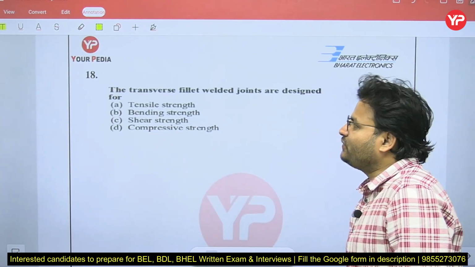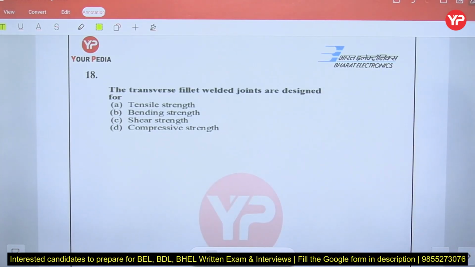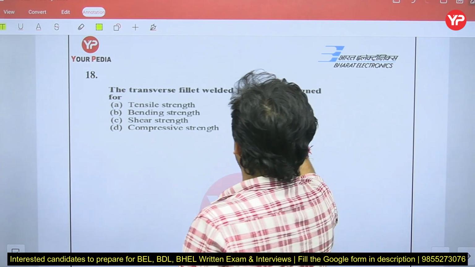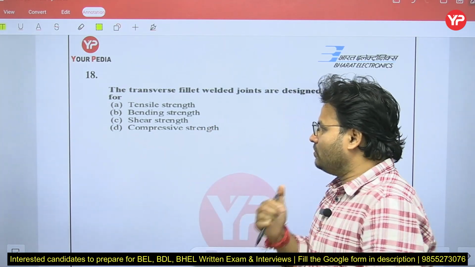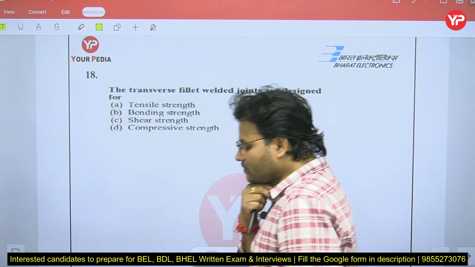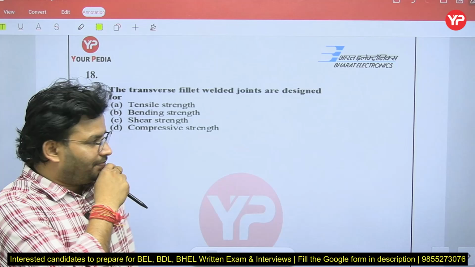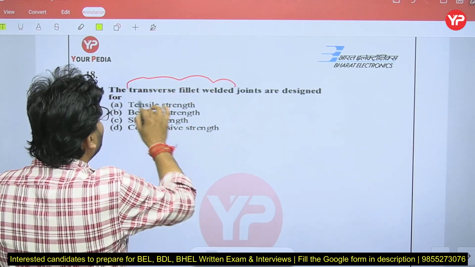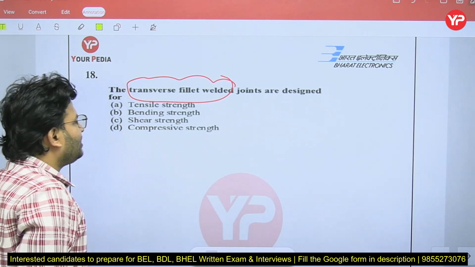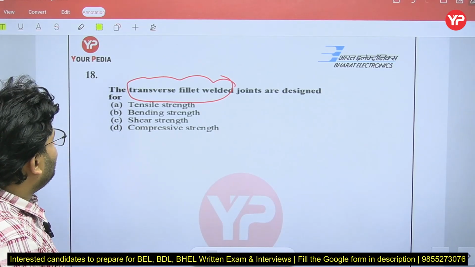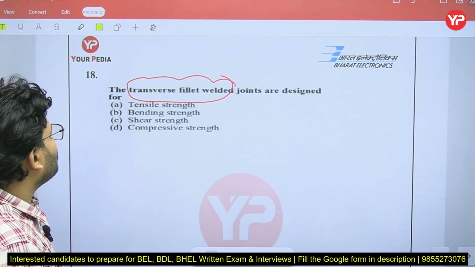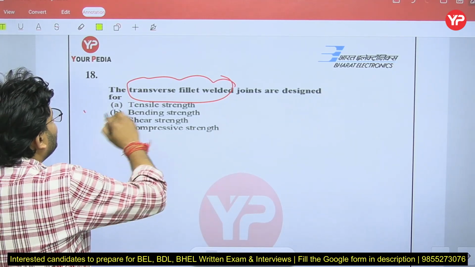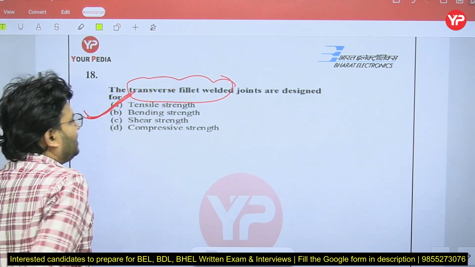Next question. The transverse fillet weld joint is designed for what? The options: tensile strength, bending strength, shear strength, or compressive strength. Transverse fillet weld, why is it going to be designed? Tensile strength, bending, shear, or compressive strength. So the transverse fillet is basically designed for the tensile strength.